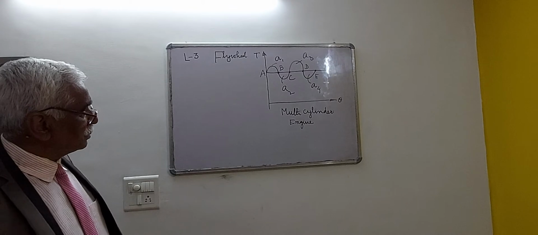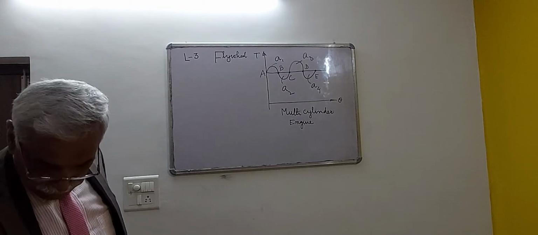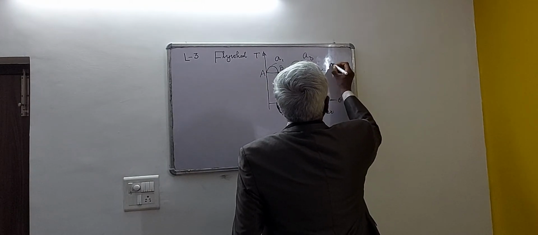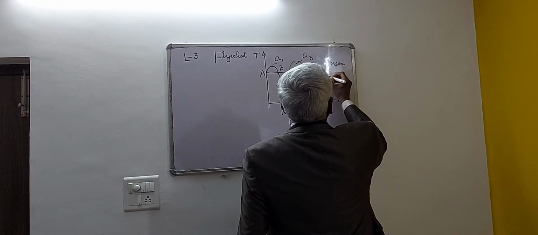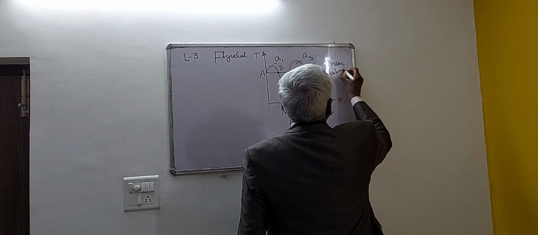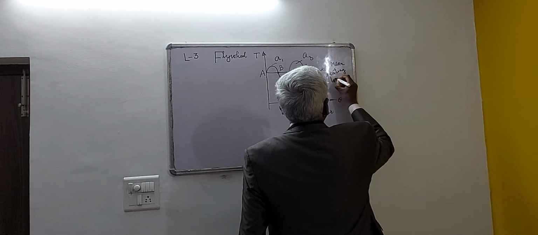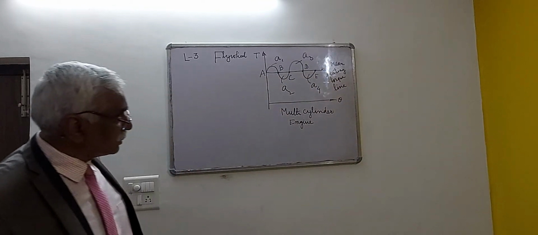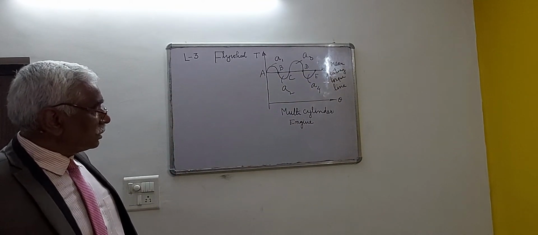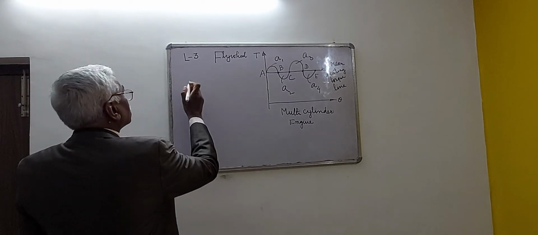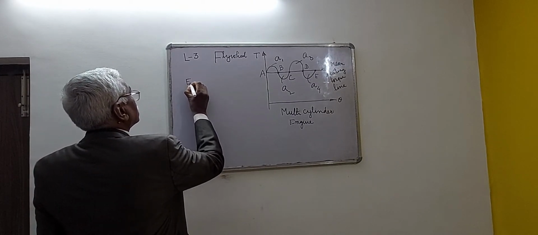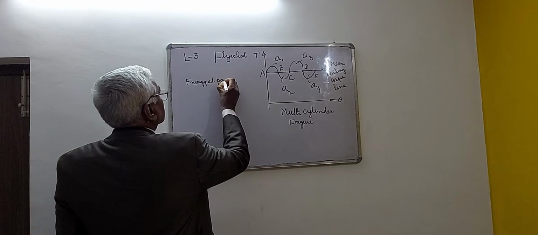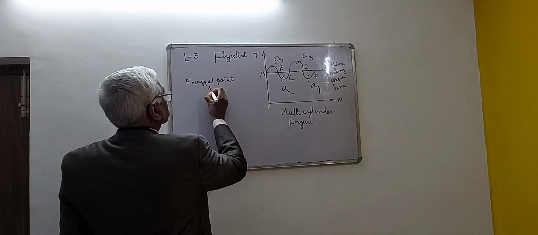You see in the figure, suppose this is the mean resisting torque line. AE is the mean resisting torque line. Suppose the energy at point A is equal to U.